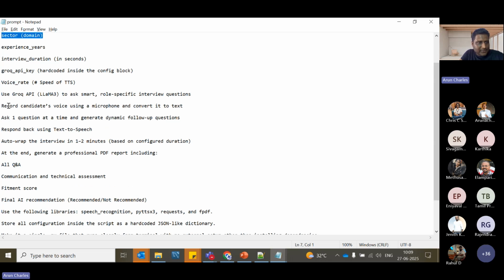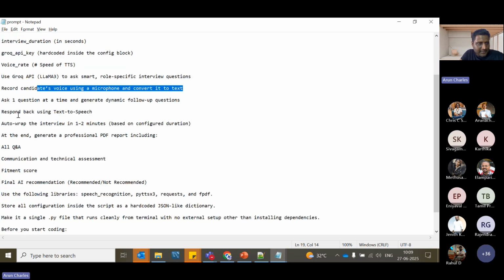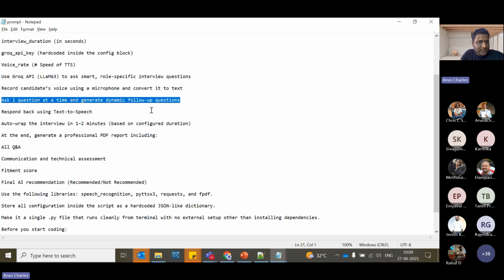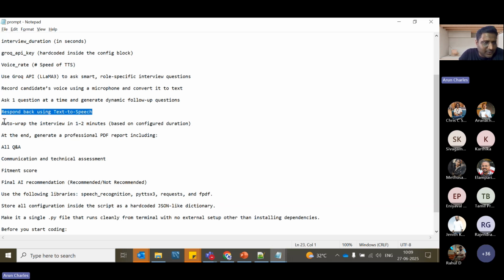It should record the candidate's voice and convert it to text, so two things should happen here. It should ask the questions one by one; you should not ask a lot of questions at the same time. You have to tell the AI these things in order to build the tool, so these are the detailed information we need to give. Then respond back using text to speech, so you give the text and also speech at the same time. And we ask it to auto-wrap the interview in just 1 or 2 minutes.